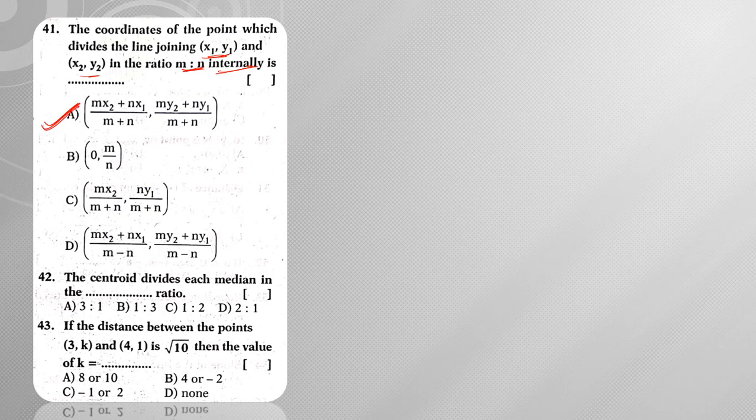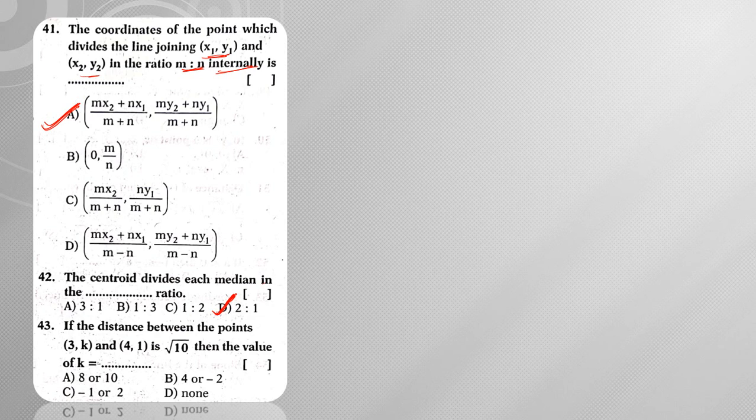Next, the centroid divides each median in the ratio. If you observe this carefully, here he has to give from the vertex, each median from the vertex in the ratio. Then we can say that it is 2:1. The centroid divides each median in a 2:1 ratio from the vertex.